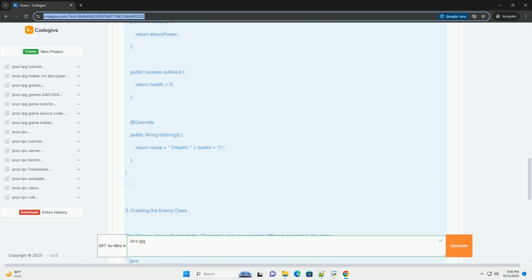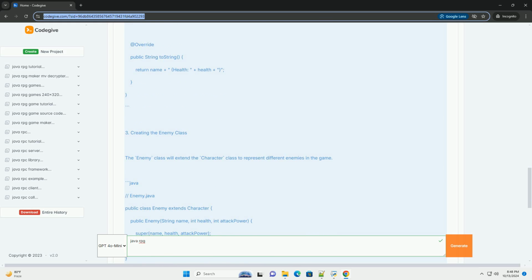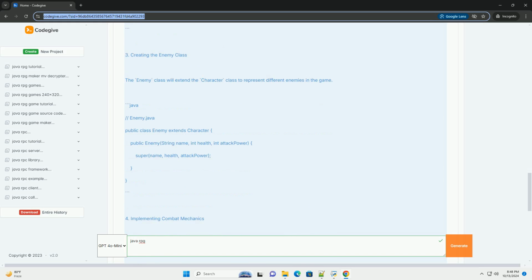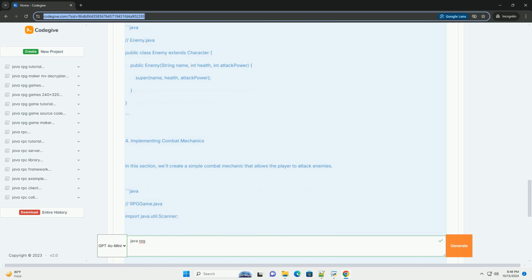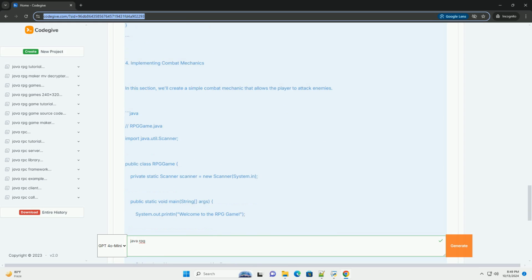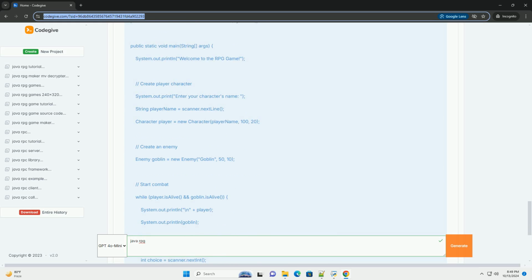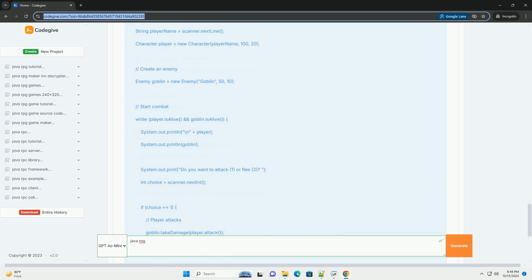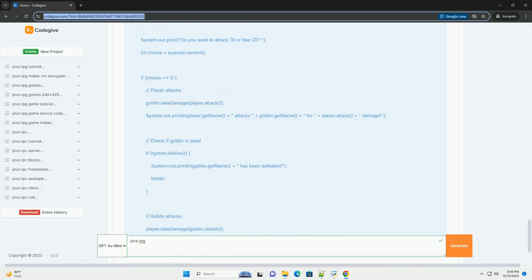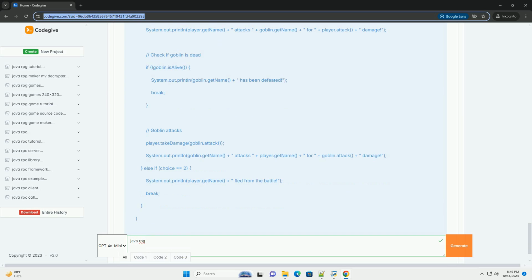Tutorial outline. 1. Setting up the project. 2. Creating the character class. 3. Creating the enemy class. 4. Implementing combat mechanics. 5. Creating an inventory system. 6. Main game loop. 7. Running the game.